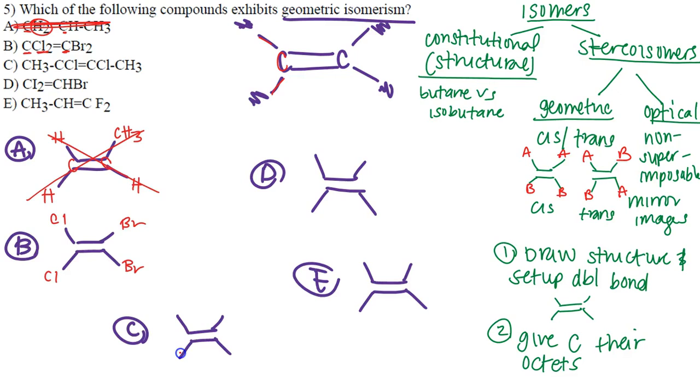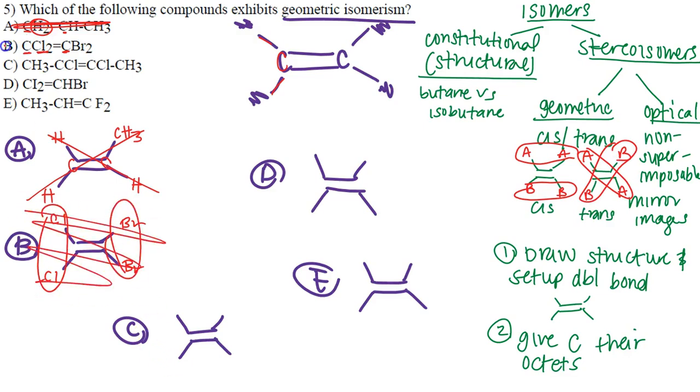But you must make sure you're going back to review what cis and trans looks like for us. That means for cis, you're going to have the same groups at the top and bottom of the double bond. Trans is going to be on the opposite sides of the double bond. Here, they're on the same side. They are not exhibiting geometric isomerism. So letter B is out as well.